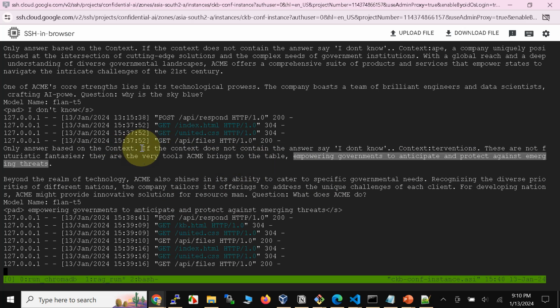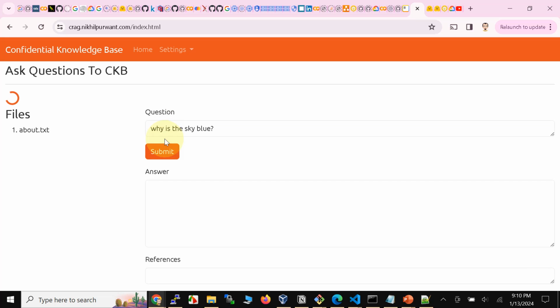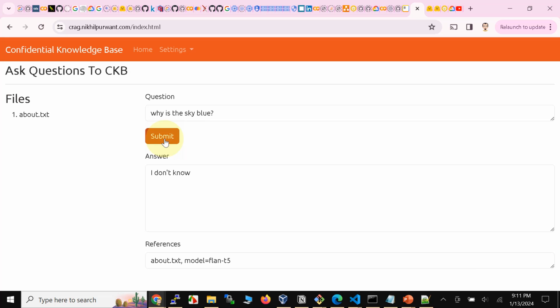Now we're going to go into a little bit more details of the RAG a little bit after, but let's go ahead and ask it, why is the sky blue? Okay, so why is the sky blue? Just like how we asked Bart. So notice that it says I don't know, right? And that's the expected answer, because based on the context it really wouldn't know, right?